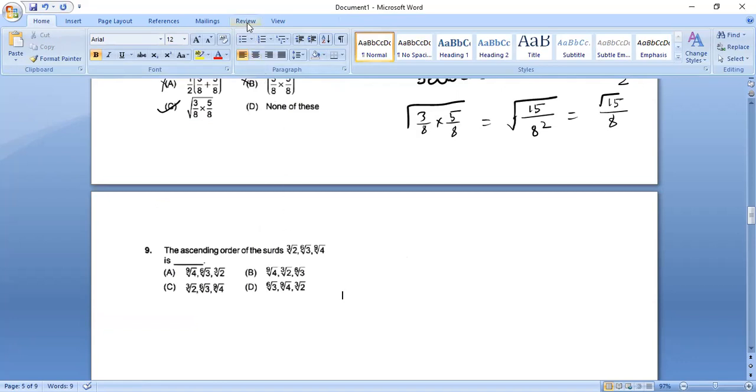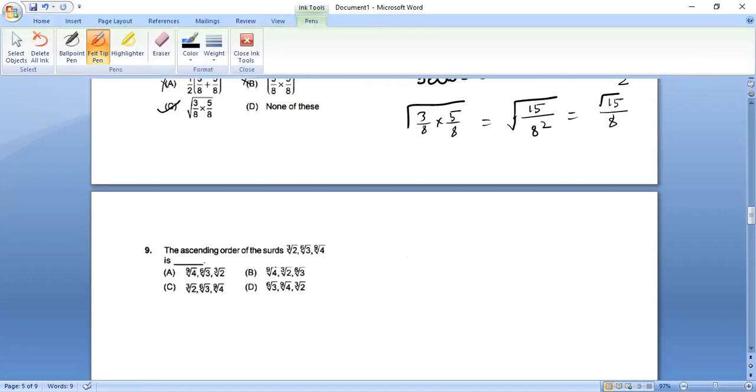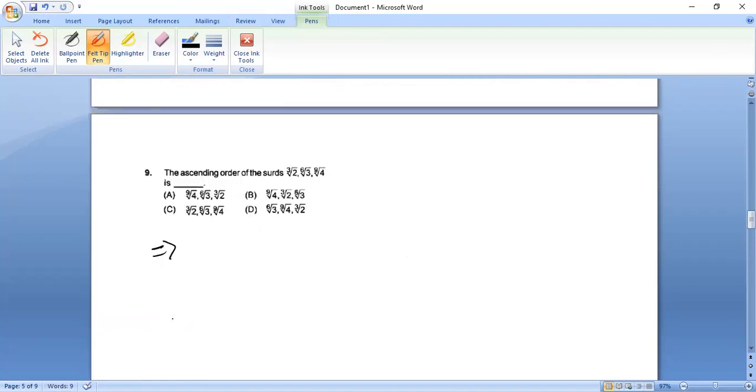Our question says ascending order. First is 3rd root of 2. Second is 6th root of 3. And third is 9th root of 4.